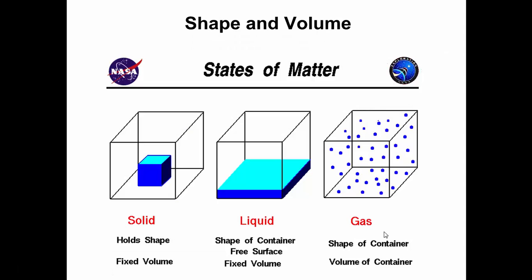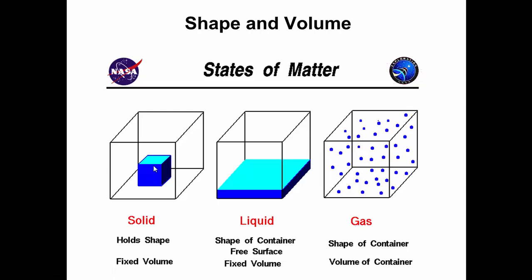So we're talking about shape and volume, and this is really, really important, guys, for states of matter. This is what I really want you to know. So definitely make sure that you write this down. You might even want to put this visual in your notes. So for a solid, it holds the shape. Okay, so it keeps its shape no matter what the container looks like, and it has a fixed volume.